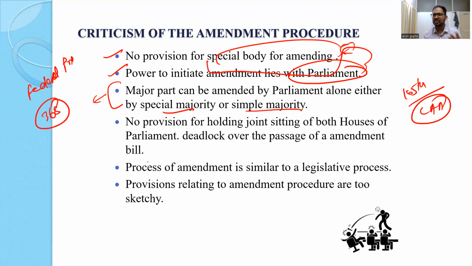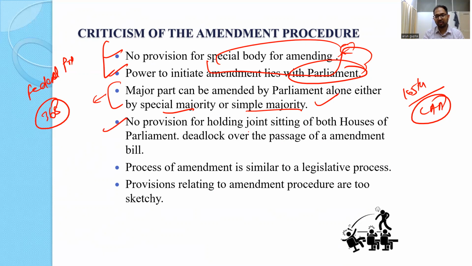Okay, then the representation of the states in the parliament, seats in the Rajya Sabha. Okay, distribution of powers between union and the states. These are 6-7 provisions only for which the states need to ratify. Otherwise, the parliament can do it alone. So again, as I have told in this part, if there is a political majority, then most of the constitution can be amended at the central level, that is, at the union level only.